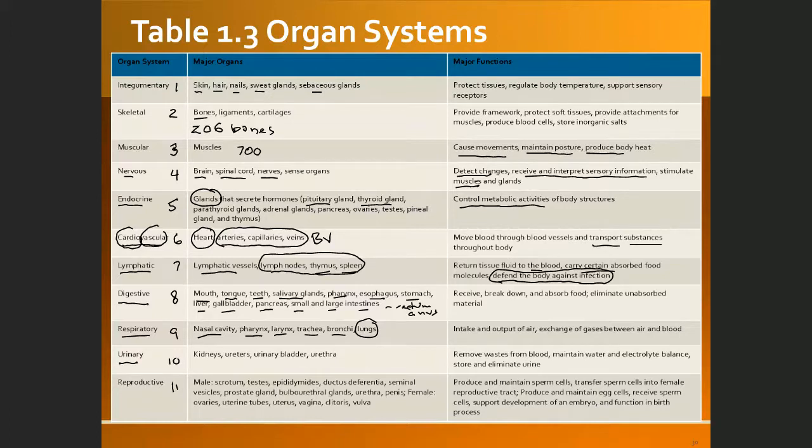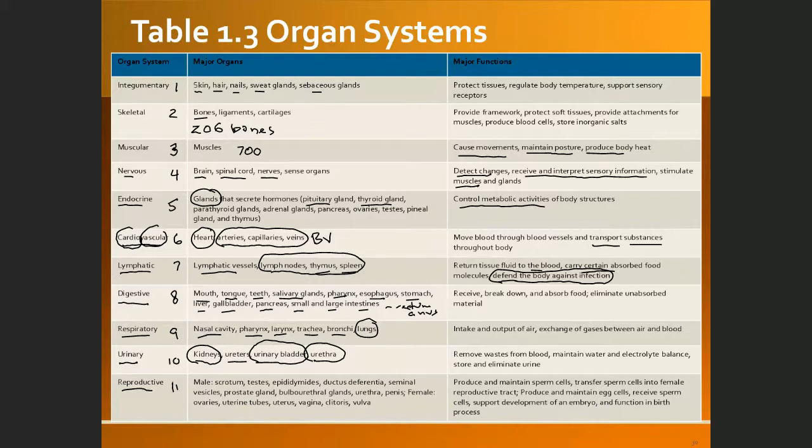But before it's removed, it has to be filtered. The urinary system has the function to filter the blood and produce the waste product called urine. Which organ performs that? Of course, the kidney. The kidney is the one that filters our blood. And then the urine will go to the ureter, be stored for a while in the urinary bladder, and finally be excreted out using the urethra. So these are the organs of the urinary system.